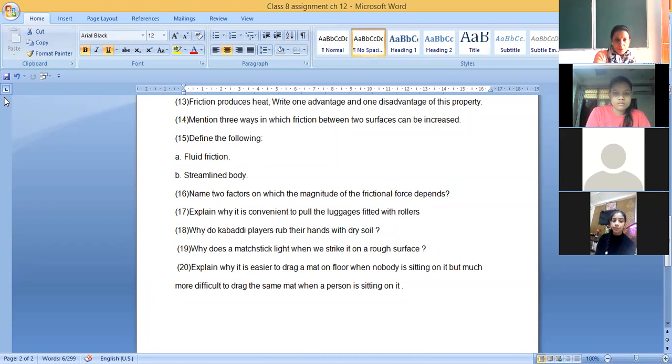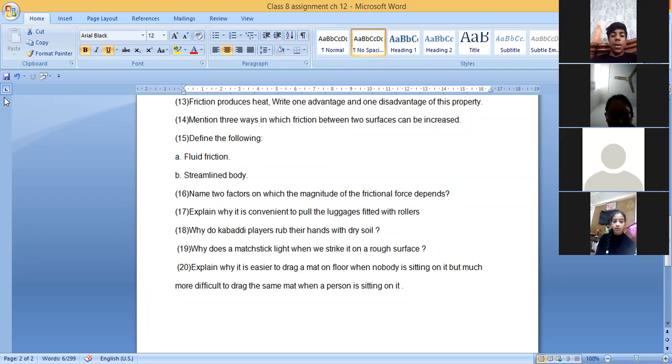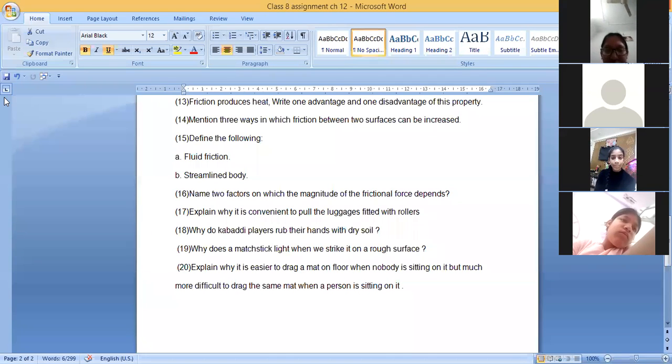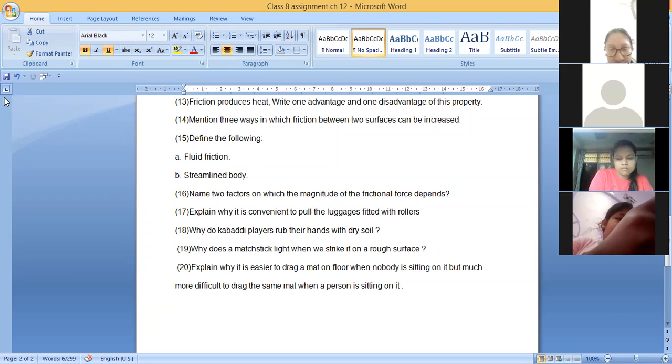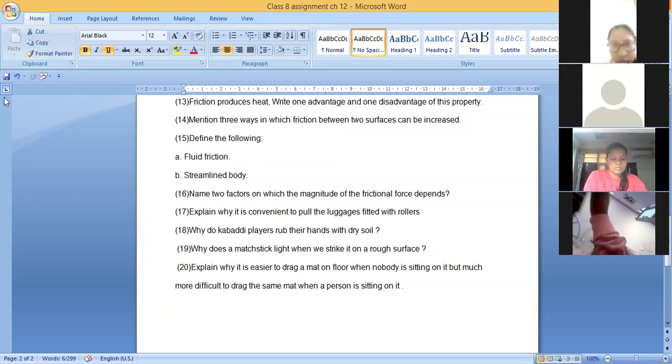Next. Why does a matchstick light when we strike it on a rough surface? Yes, Pratiksha, tell. When a matchstick is rubbed on a rough surface, the surface produces friction, and we know friction produces heat. Therefore, the matchstick lights up. Similarly, this is taken as an advantage of heat produced. We just discussed the advantages and disadvantages of heat produced.